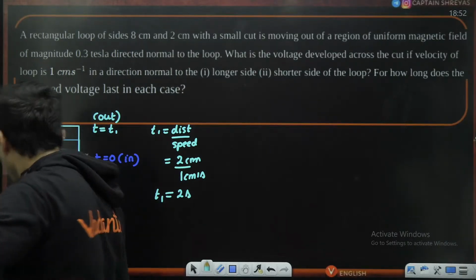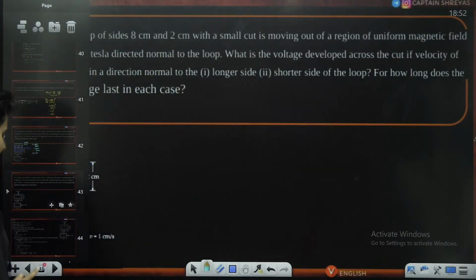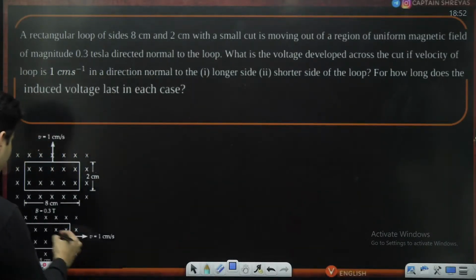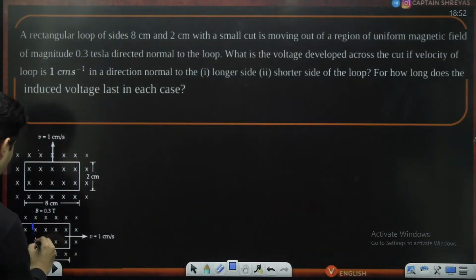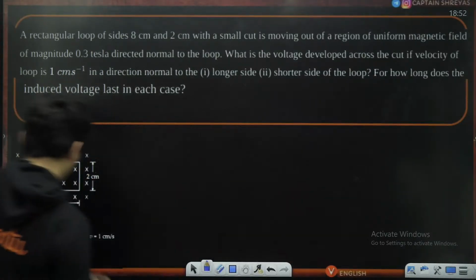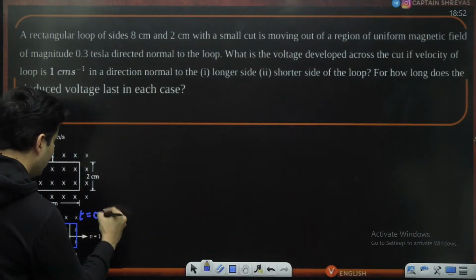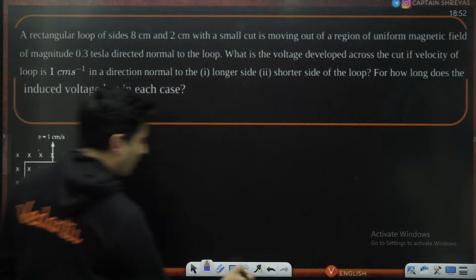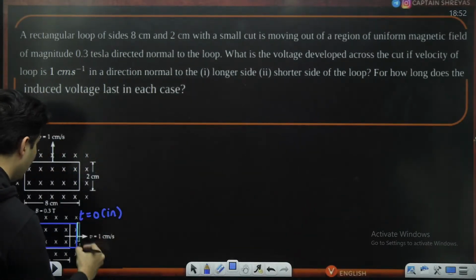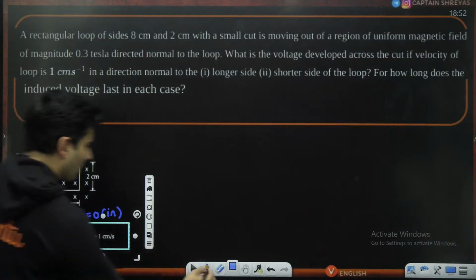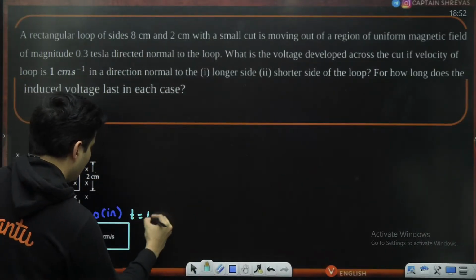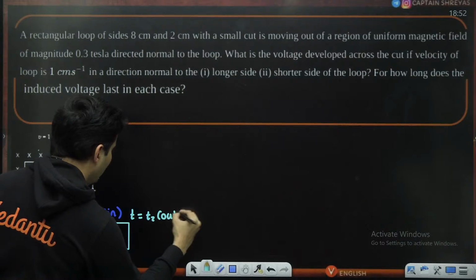Awesome. Same thing you can also apply for this case, and you can visualize this too. When it reaches over here, that's when the loop is completely inside, and when it starts coming out and eventually is completely out, that is time t2.